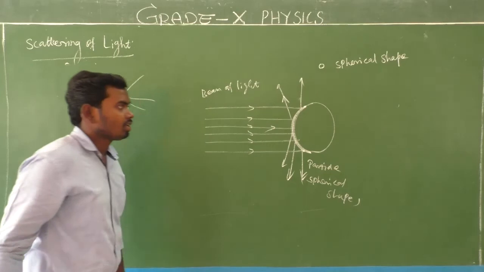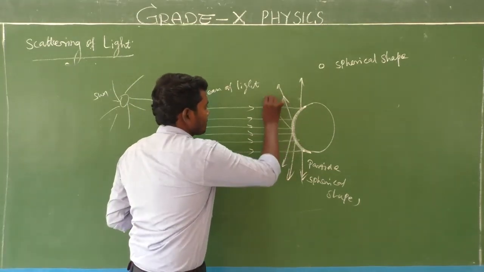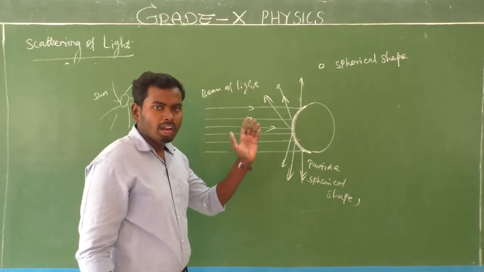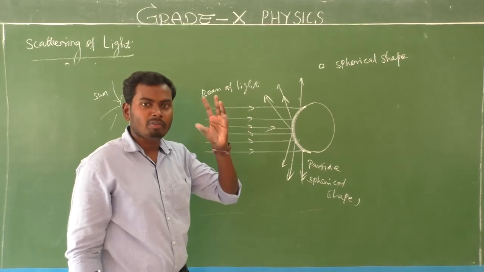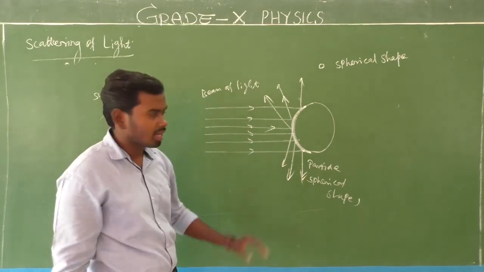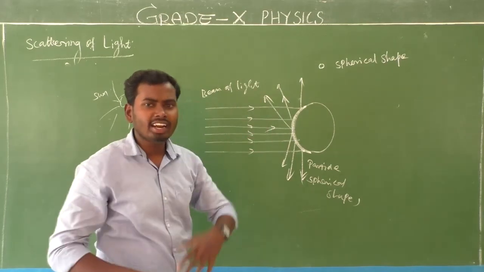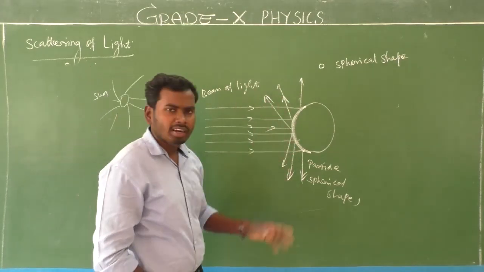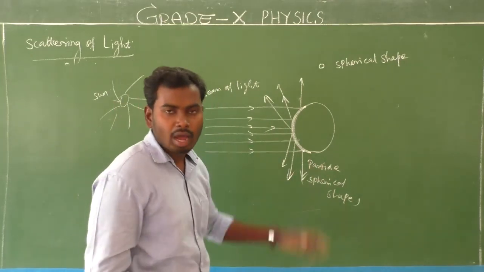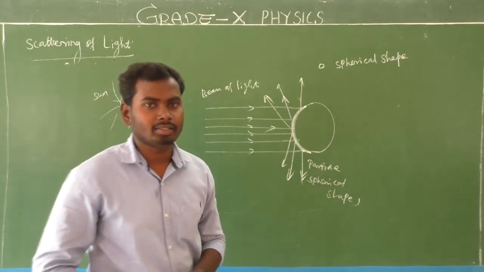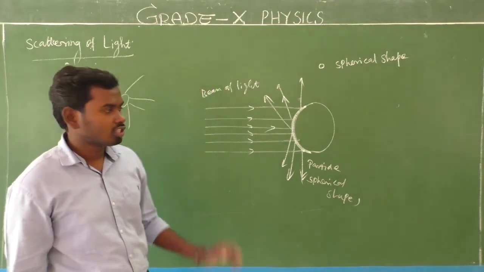When a beam of white light strikes the spherical shape of a particle present in the atmosphere, all the light rays are reflected in random directions, or we can say all directions. That phenomenon is called scattering of light. It's very, very simple.